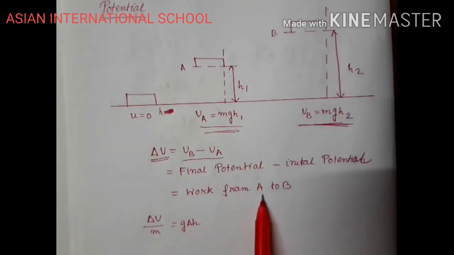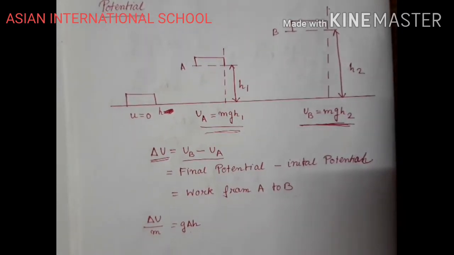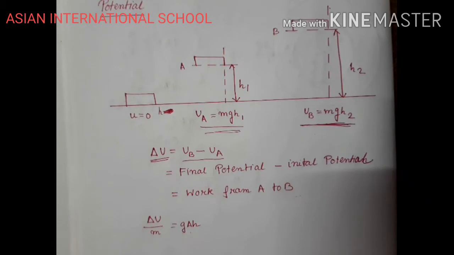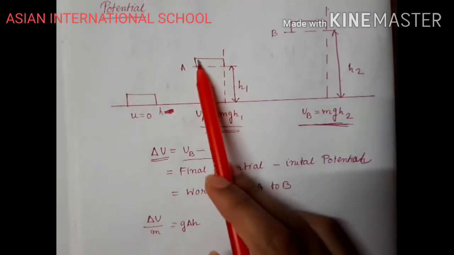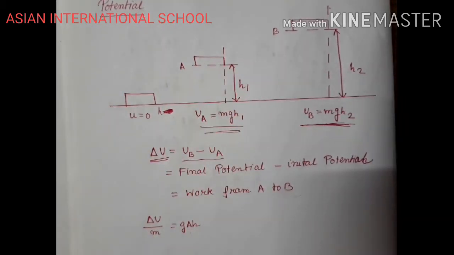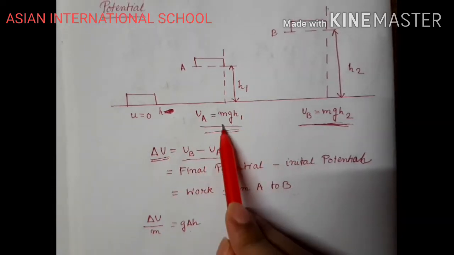This is the work done to displace the object from A to B. Now this work is being done on an object of mass m, right? We are doing some work and that work is being stored as potential energy in the system, but this work is being done upon the mass m.